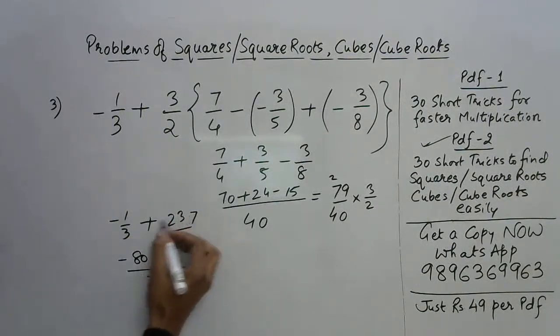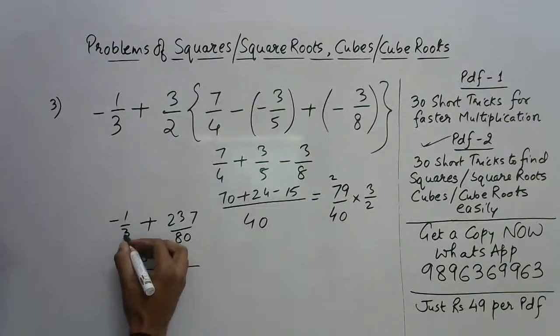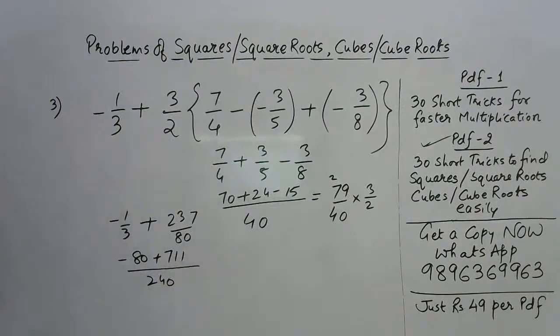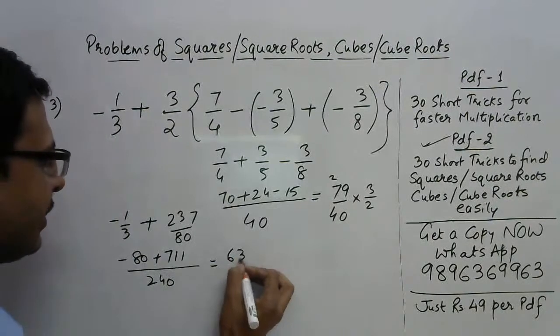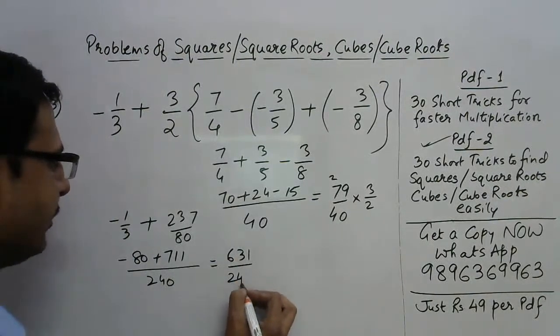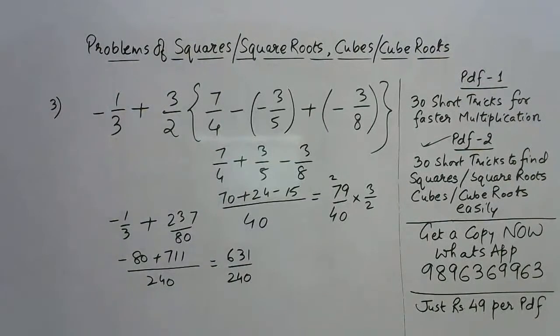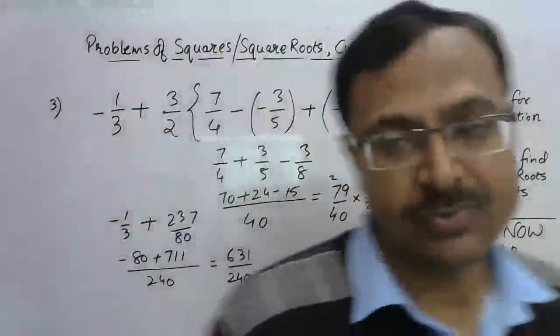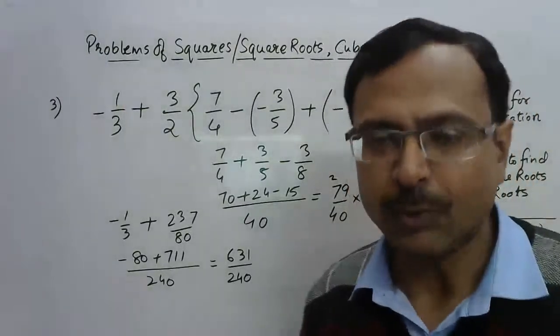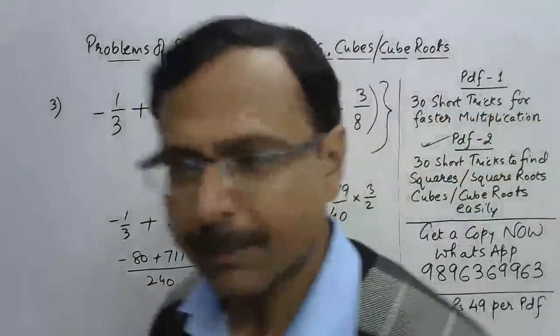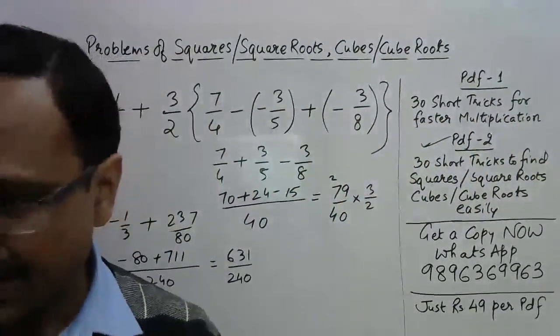How do we multiply this? 237 into 3 is 711. And 711 minus 80, subtract 100 first. So this will be 611 and plus 20, 631. So 631 upon 240. Okay. So is there anybody who gave me that particular answer, 631 upon 240? And see the steps which I have followed to solve the question. Friends, if you don't do it like this, then you are obviously following a lengthy procedure. And who came up with the correct answer for this question? Let's see.